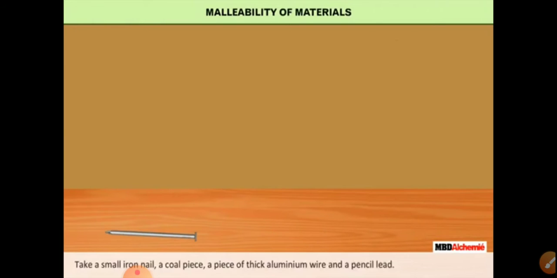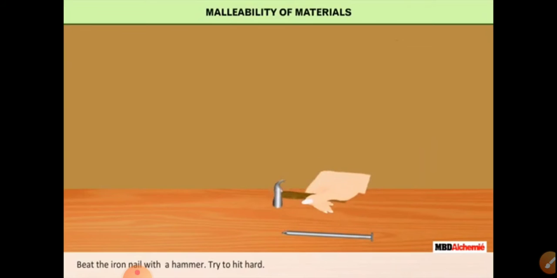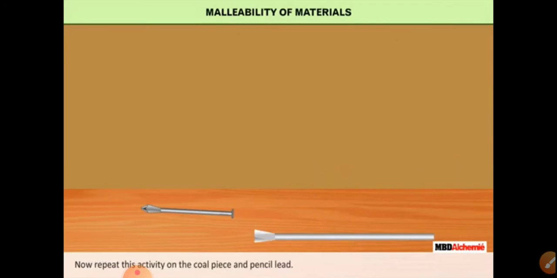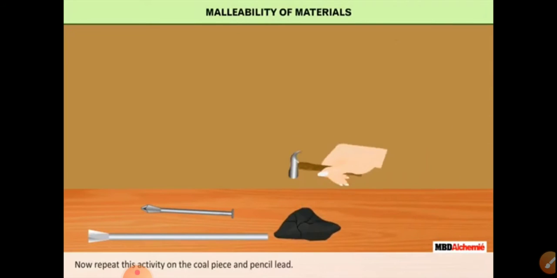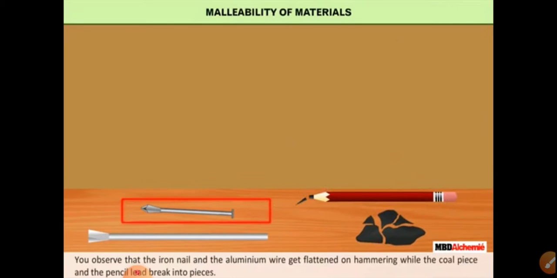But non-metals do not show these properties. Graphite, the pencil lead, when you hammer it, does not change into a shape or wire. Therefore, they are non-metals. Coal also you cannot make into shape or wires.